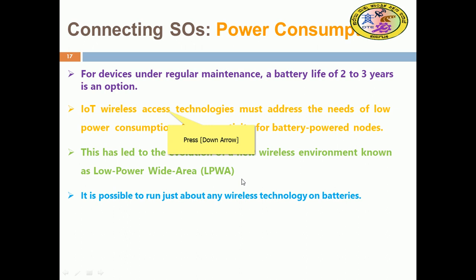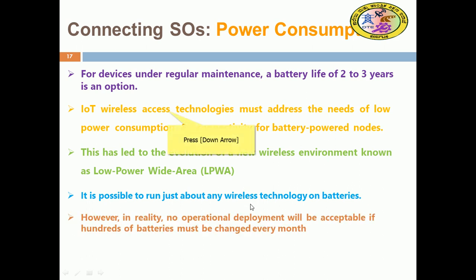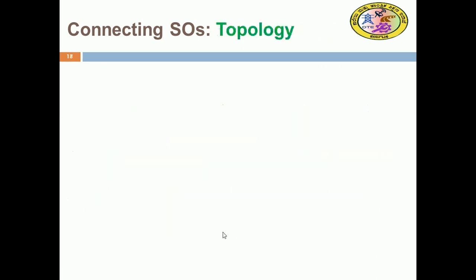It is possible to run just about any wireless technology on batteries. So that is more suitable. However, in reality, no operational deployment will be acceptable if hundreds of batteries must be changed every month. It is going to be very costly, or it may be difficult to operate them. So after discussing range, frequency band, and power consumption, now we have topology.